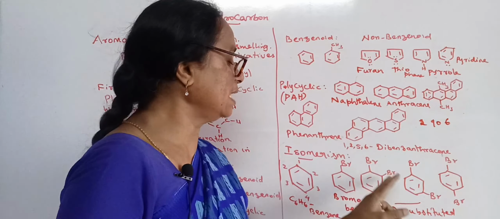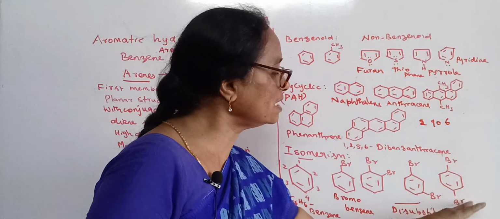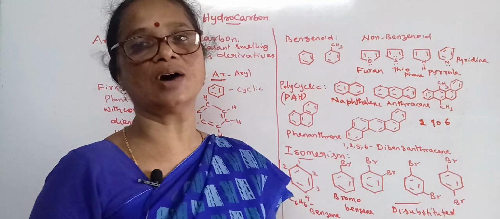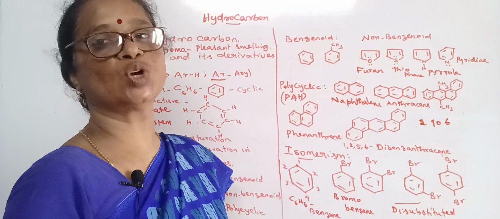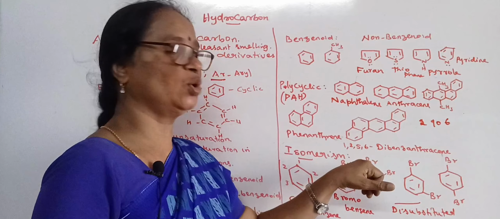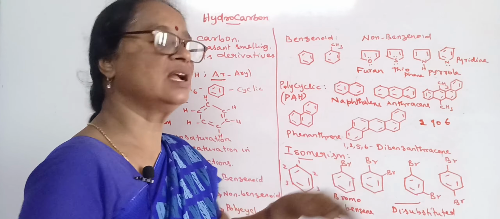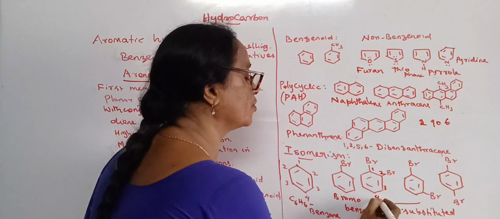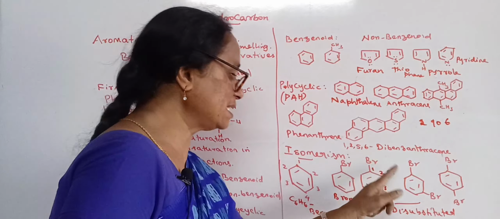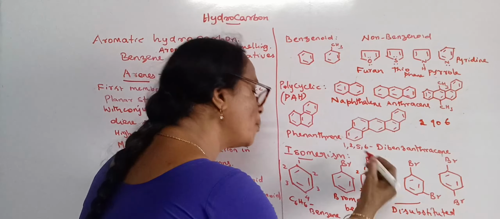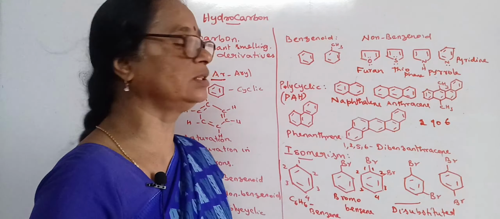But when the ring has more than one substituent, then we get isomers of the compound. How are the isomers of the compound identified? The first substituent present in the ring, with respect to it, we can number the position of the carbon atoms. So this side it takes 1, 2, 3, 4. Similarly, we can have the opposite direction also, 1, 2, 3, 4.